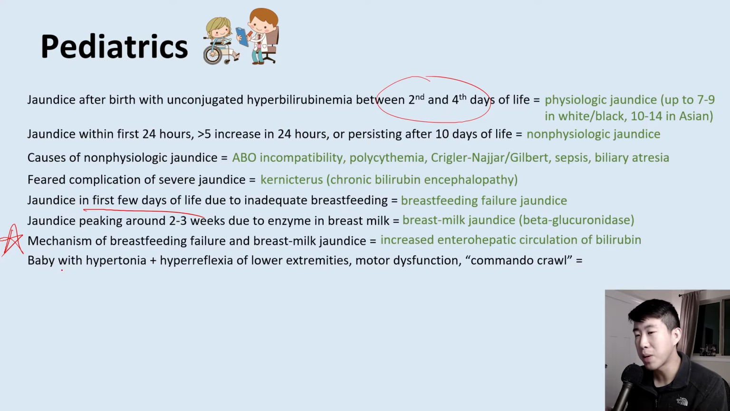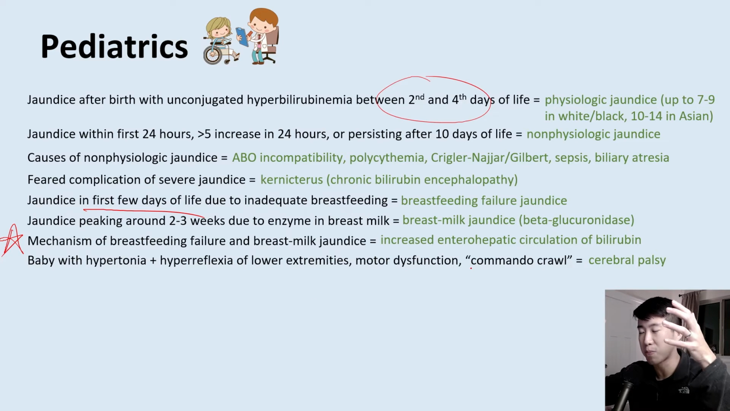What about if you have a baby with hypertonia and hyperreflexia of their lower extremities? They have motor dysfunction, and when they crawl, they really use their upper extremities more, and they have what's called kind of like a commando crawl appearance. That's a description of cerebral palsy. Another thing that they do is sometimes they'll just pick up the patient and their legs will cross and it'll kind of have like a scissoring appearance, and that's also a potential buzzword for cerebral palsy on your exams.